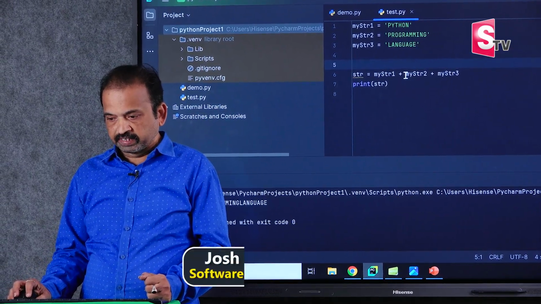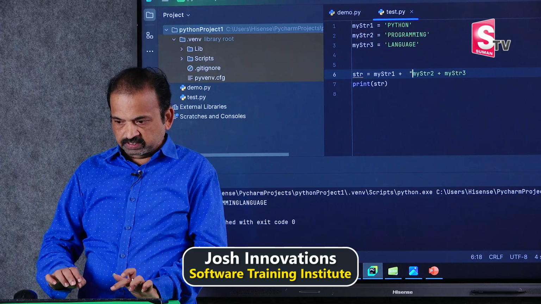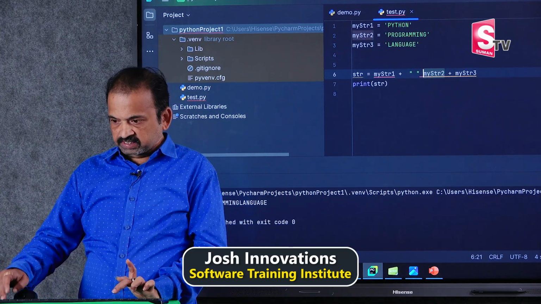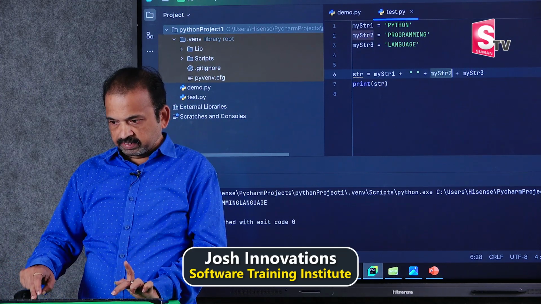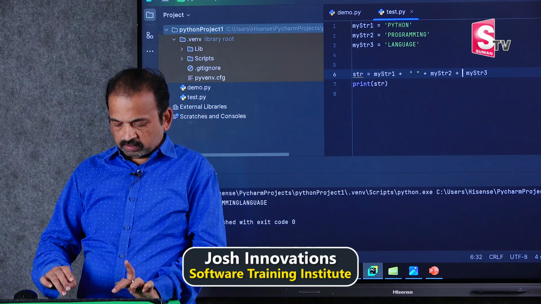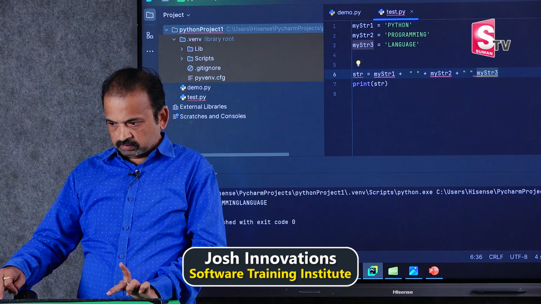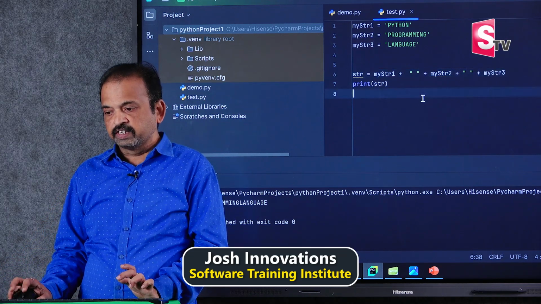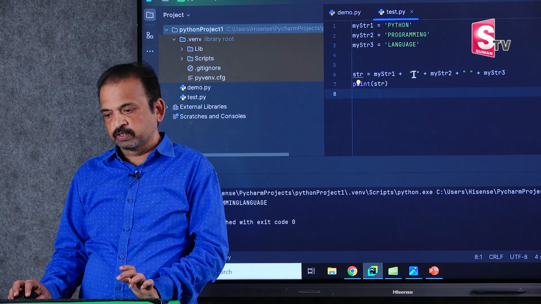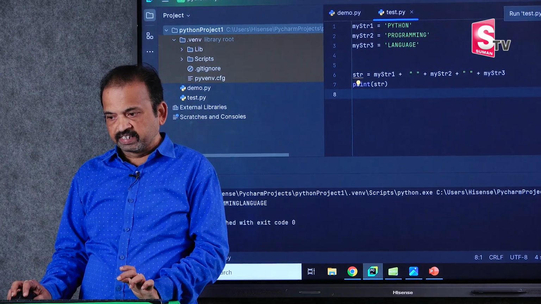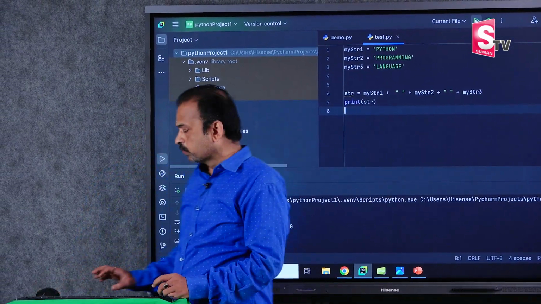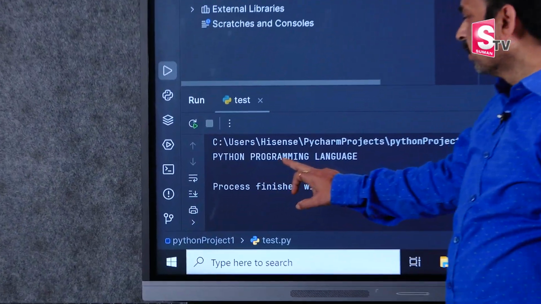Again you concatenate a space here, plus, and again here also plus. Now I included space between these three strings using the concatenation operator again, and when I run this, you get Python programming language with spaces.